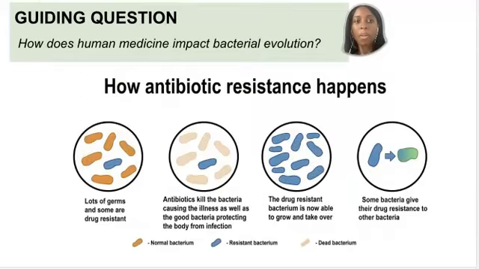So let's now talk about how humans could impact evolution, specifically of bacteria. There's something that will affect me and you today, which is called antibiotic resistance. Antibiotics are medications, and I'm just going to annotate that for you so you remember. They're used to treat bacterial infections. Every time we take antibiotics that we don't need, we are helping bacteria evolve resistance. It's called survival of the fittest.